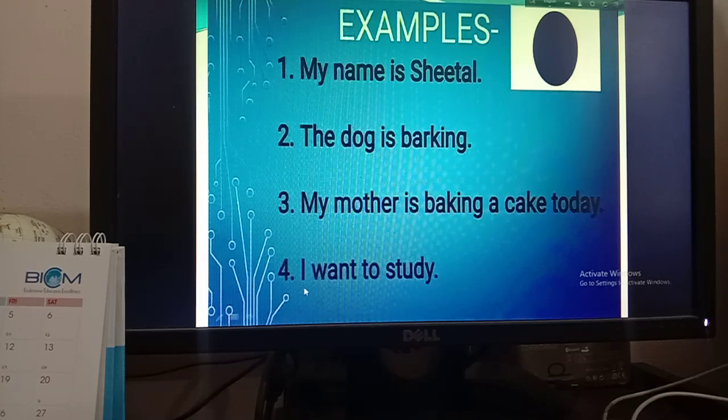Then number 4, I want to study. So I want to study is an assertive or declarative sentence, that's why you have to put a full stop after that. So this is called full stop and all of you are well known about this punctuation mark and this is very necessary. If you don't put a full stop after any sentence, I think the teacher will cut your marks and it's your duty to complete your sentence with a full stop. Okay boys, so this is the first punctuation mark. I am going for the next one.